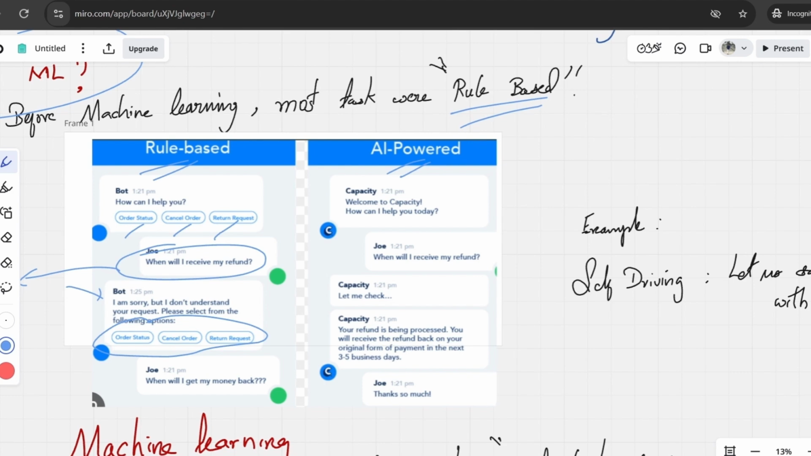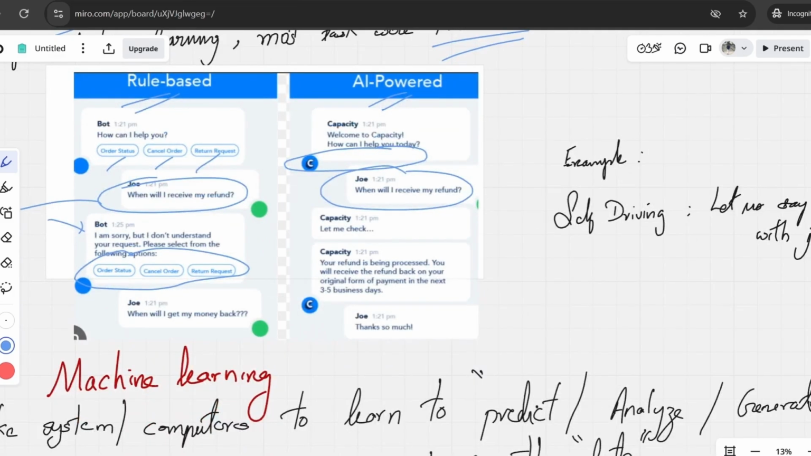Again, here: when will I receive my refund? Same question asked by the user, but here you can see there is no predefined set of options given. Let's see how it responded. It responded with, let me check. Your refund is being processed. You will receive the refund back on your original form of payment in the next 3 to 5 business days.